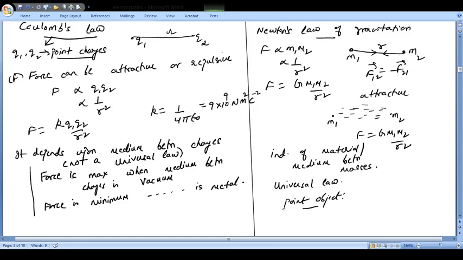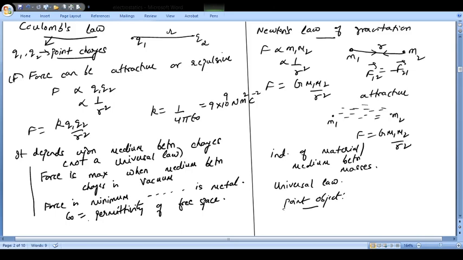And this epsilon naught is known as the permittivity of free space. This permittivity of free space is basically dealing with the electric field lines: how much electric field lines it is able to permit through the given medium. That is basically related to permittivity.